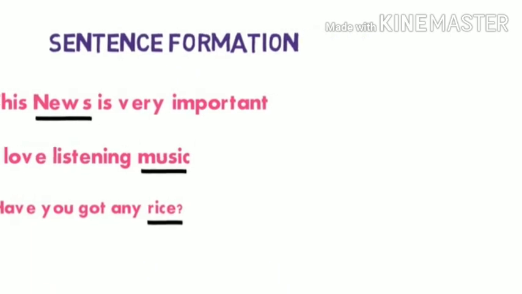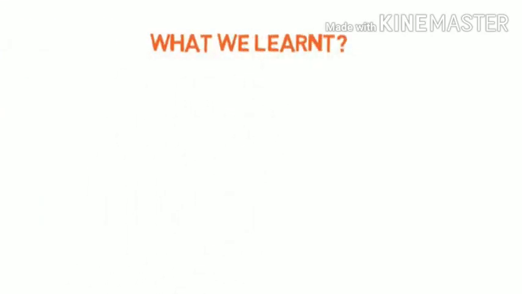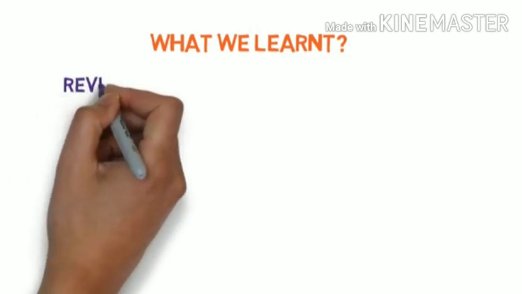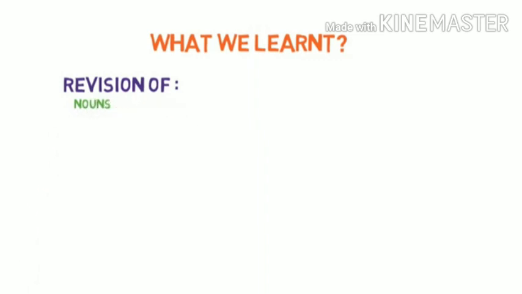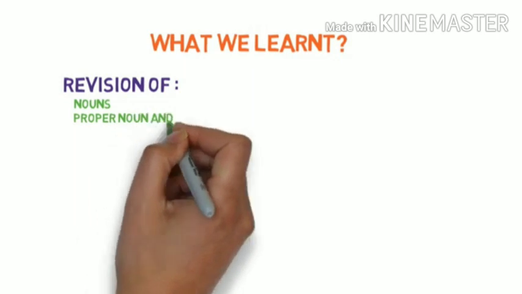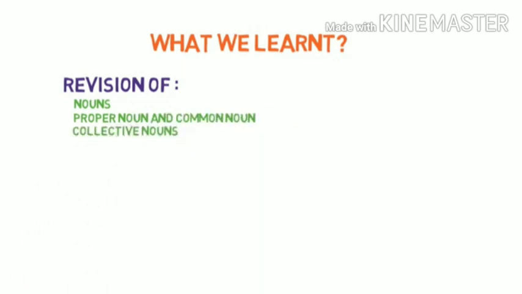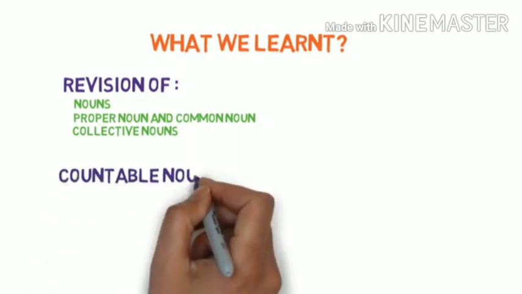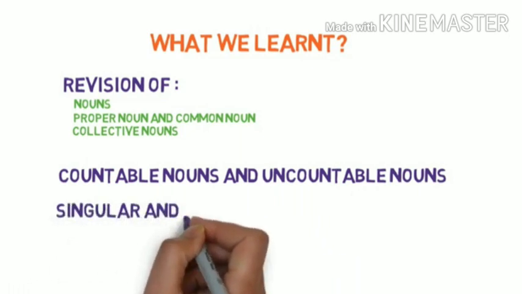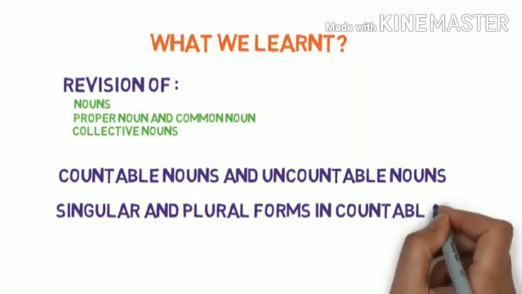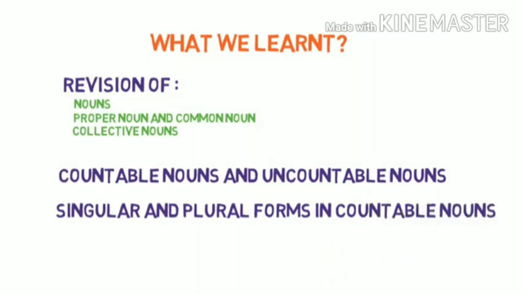Okay. I suppose you are clear about the categories of countable and uncountable nouns. What did we learn in this video? First, revision of noun and its categories. First is proper noun, common noun and collective nouns. And now we learned about countable noun and uncountable noun. Understood? And singular and plural forms in countable nouns.